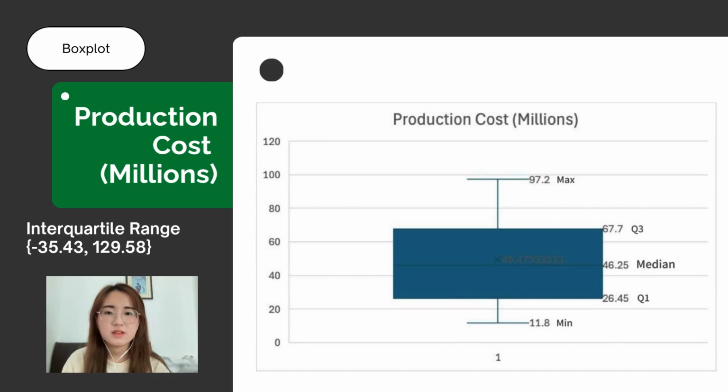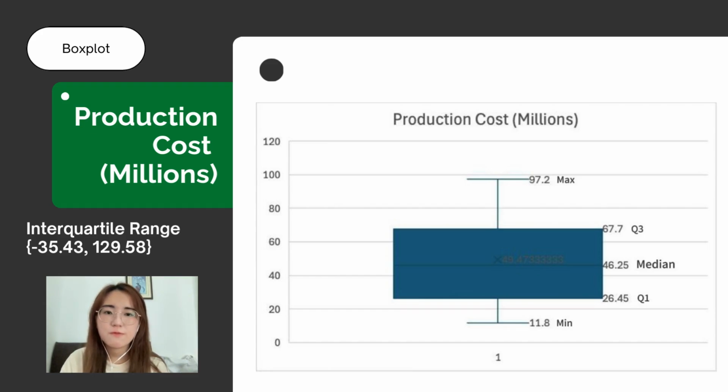The upper whisker of the box plot represents the largest data value within 1.5 times the interquartile range, IQR, above the third quartile. In this case, 1.5 IQR above Q3 is 129.58, but the maximum value is 97.20. Therefore, the upper whisker is drawn at the maximum value 97.20. Similarly, the lower whisker represents the smallest data value within 1.5 times the IQR below the first quartile.